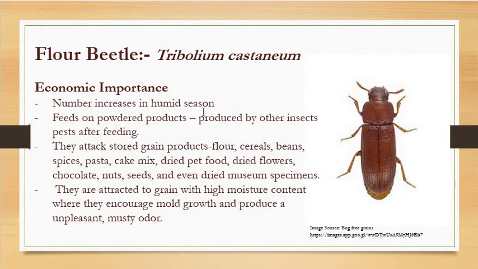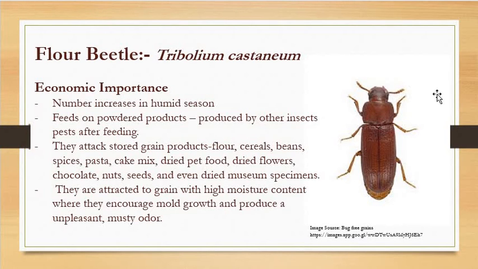So the number increases in the humid season, obviously because of the humidity. It becomes easy for them to bore and penetrate the grains. No doubt, this is again feeding on what? The powdered material released from the grain. So they feed on the powdered products which are produced by the other insect pests after feeding. When another insect pest, say like rice weevil, feeds inside the grains, some part of the stored food material is released as powder, inside the grain as well as outside the grain.